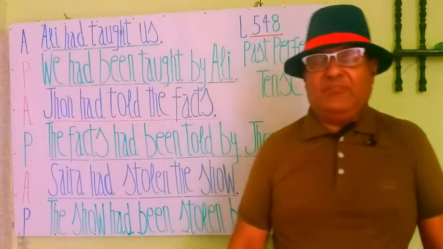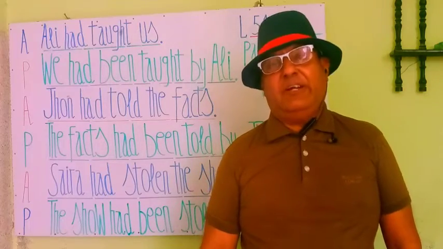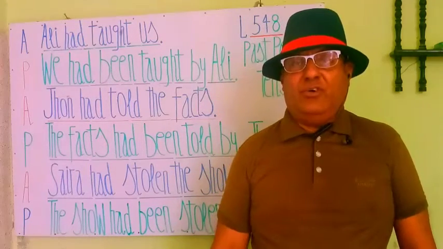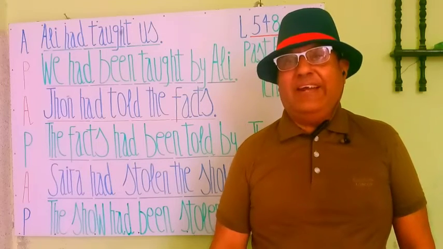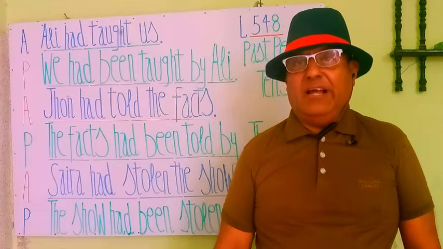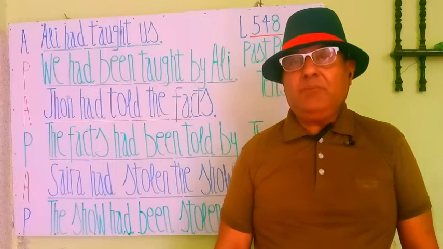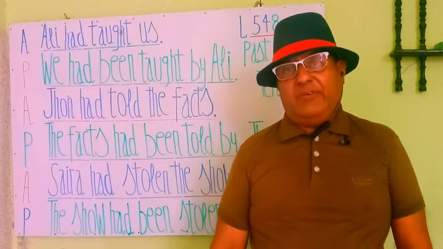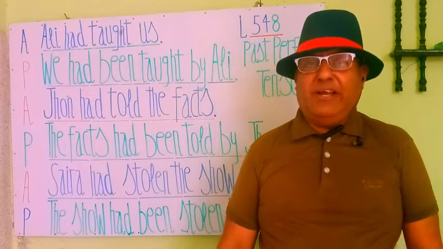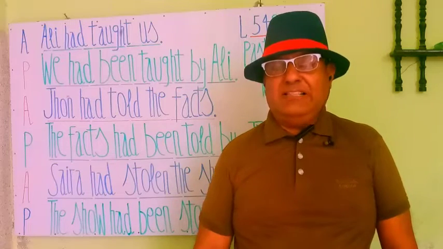Hey, my students and viewers, the active statement is: John had told the facts. You see it change in passive. The facts will stand as the subject and we have to write had. Then we add been for the passive, as the rule says.